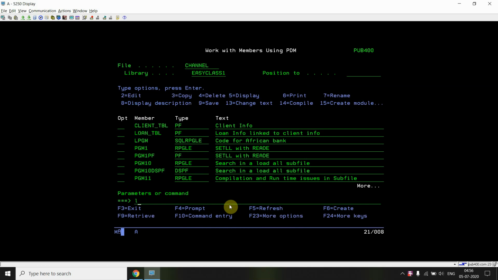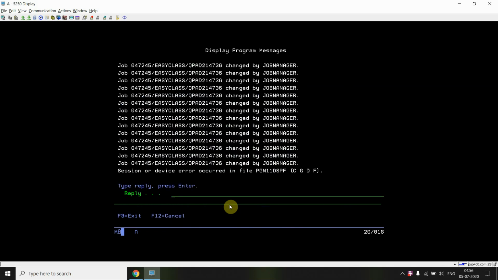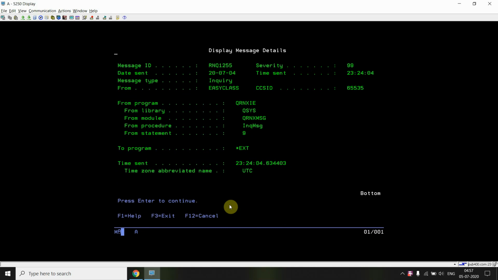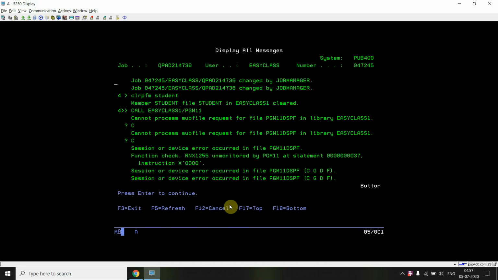For example, I'll just clear the records from the student table. Now just call this program again. Now you can see the session or device error occurred, in F1, F10, shift F6. Session or device error occurred.